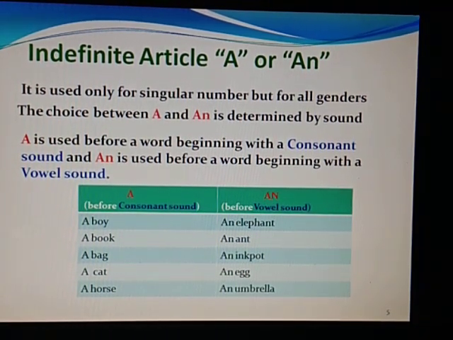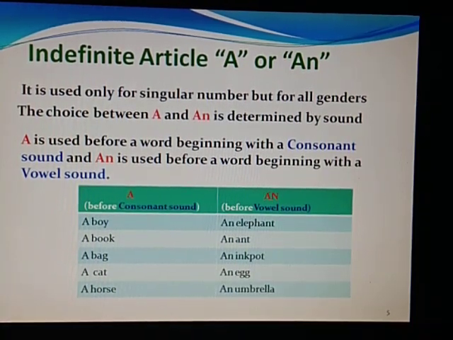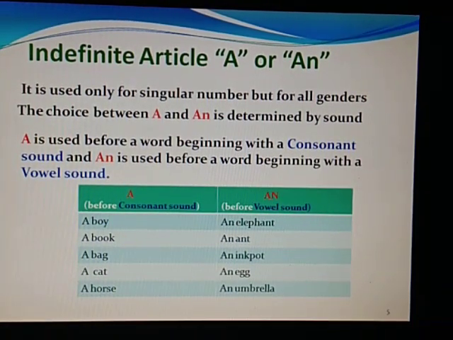But here on the right hand side, elephant, ant, inkpot, egg, umbrella, you can see all the words starting with E, A, I, egg is E, umbrella is U. So we have used an.